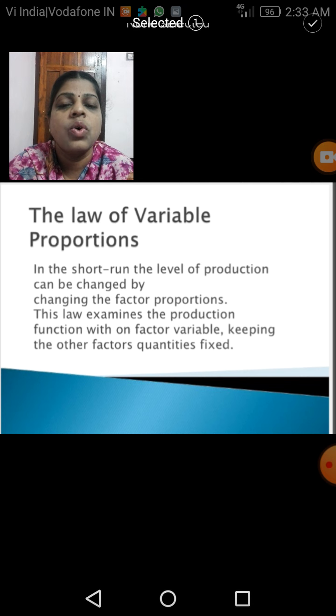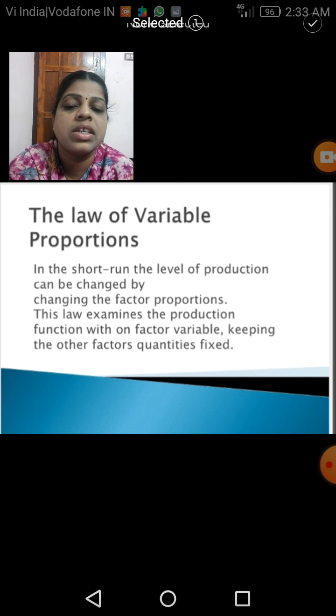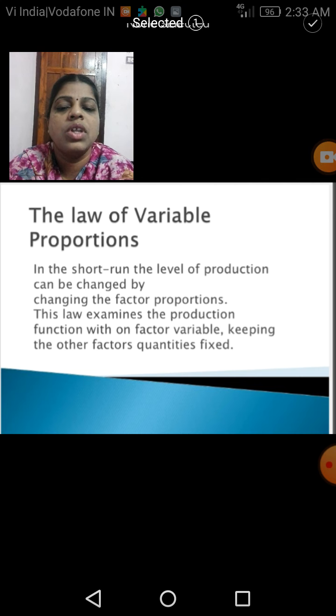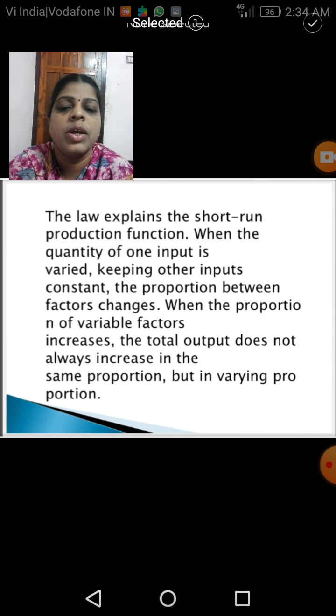So what happens here? Yes, it deals with only one variable factor, and the other factors, which are the fixed factors, remain fixed. Right? That is about the law of variable proportions.